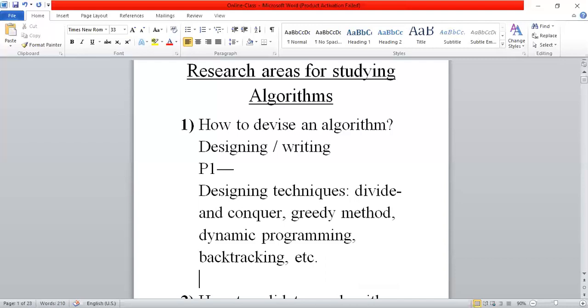Algorithm related to the given problem. Then like that we can devise, write, or design an algorithm. Is it clear? Okay. So the first research area is dealing with writing algorithms. This is the first research question.